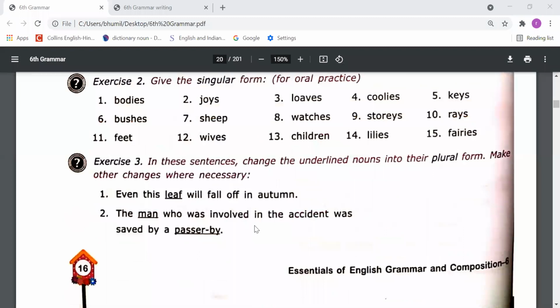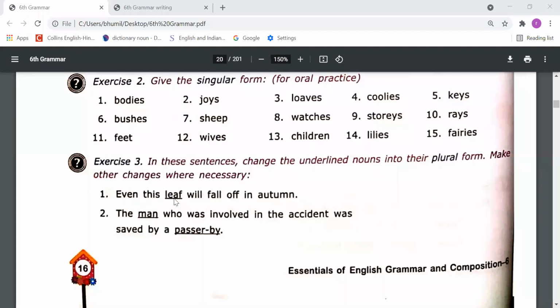Now please come to exercise number 3. In these sentences, change the underlined nouns into their plural form. Make other changes where necessary. Some words are underlined here. You need to change their number. If a word is written in singular form, you have to write the plural form. And because of the plural form, you need to make other changes also. I will show you one or two, and the rest you will do by yourself.